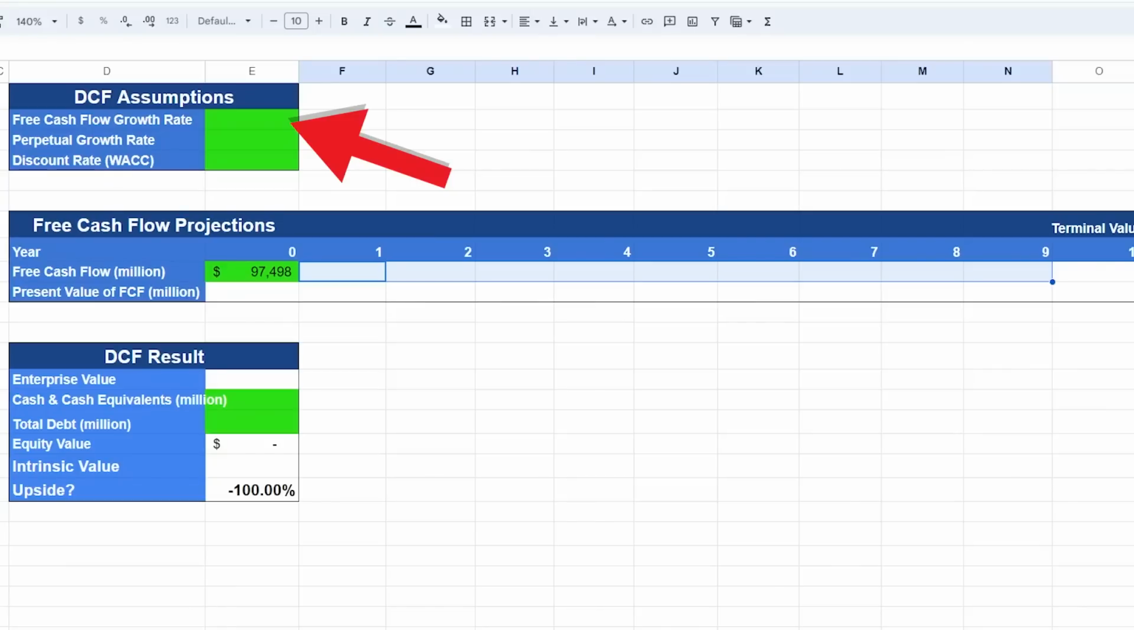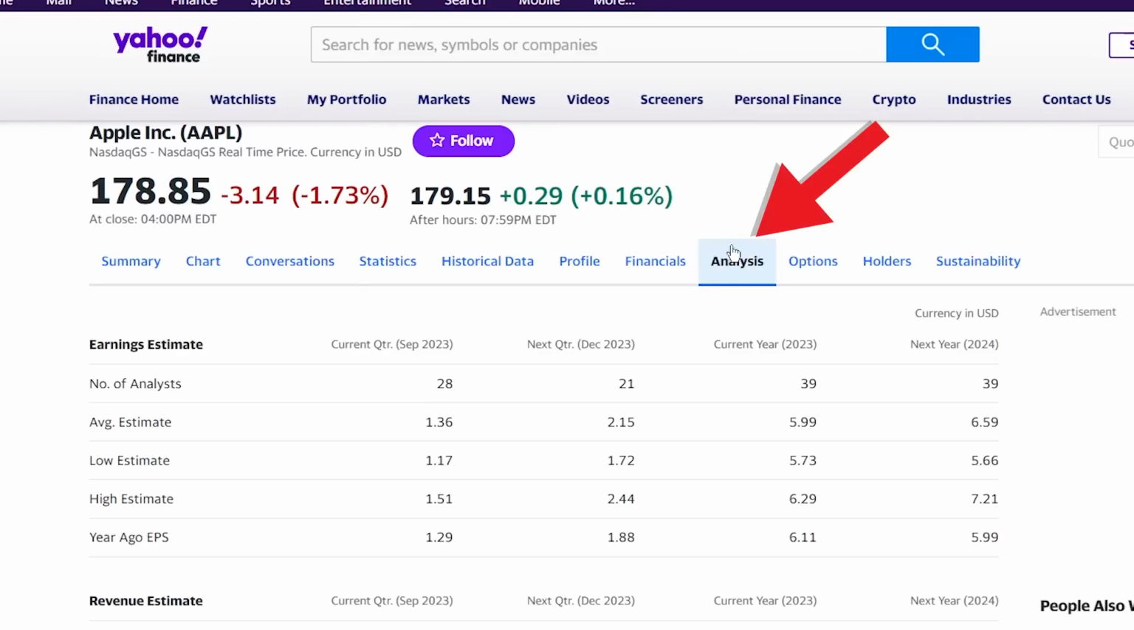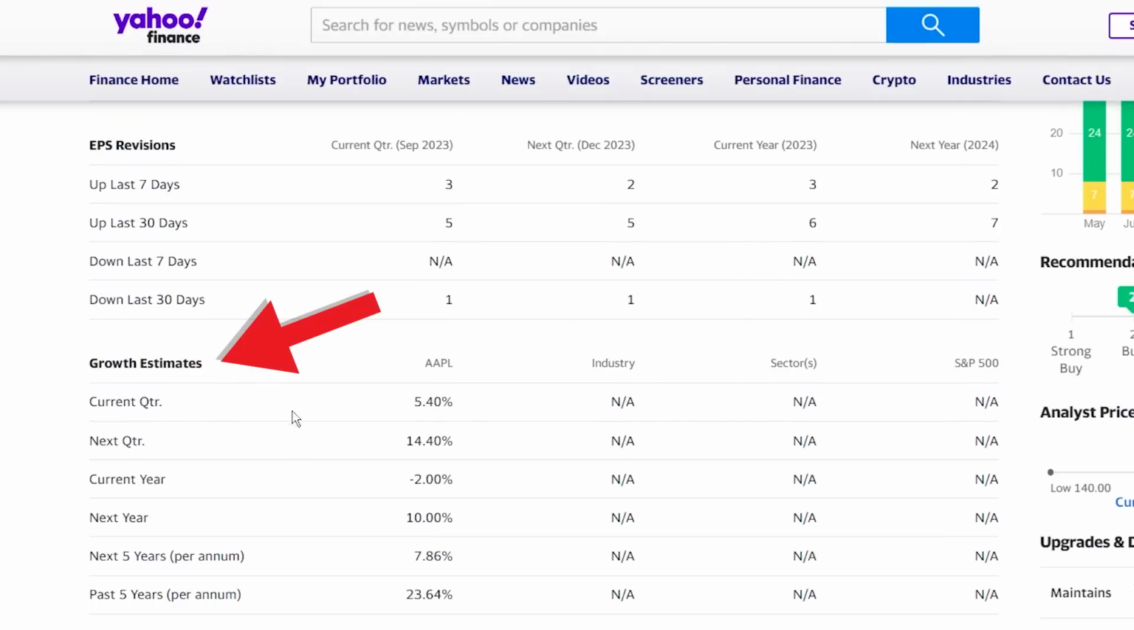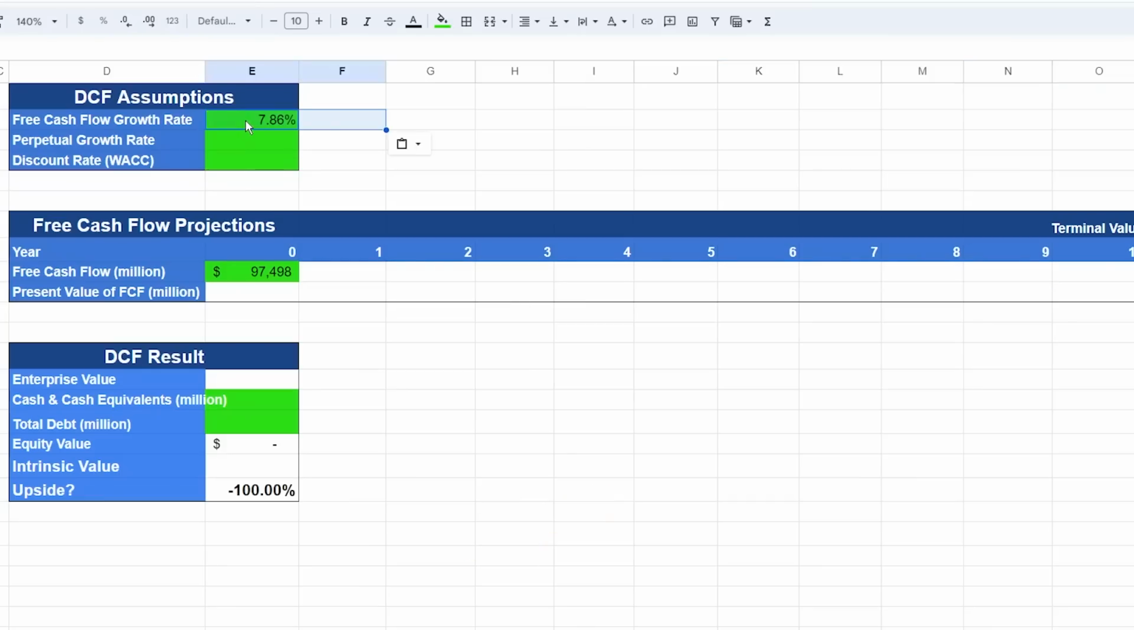If you don't have a number in mind, one easy way you can do this is by heading to the analysis page, scroll all the way down, and here you'll find growth estimates for different periods. What we can use is the next 5 years growth rate. In this case, it is 7.86%. Copy it, head back to the spreadsheet and paste it in.